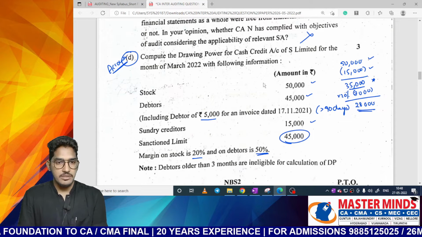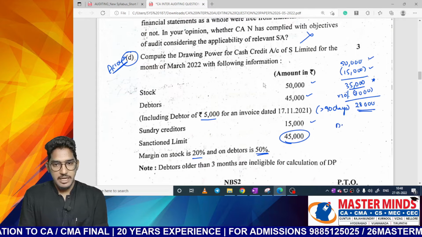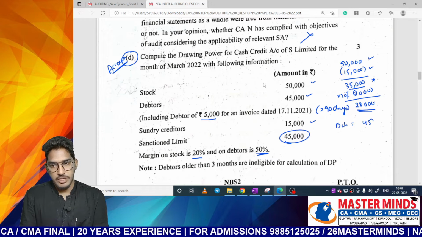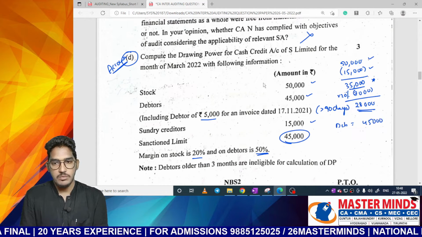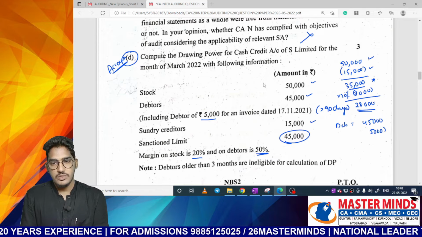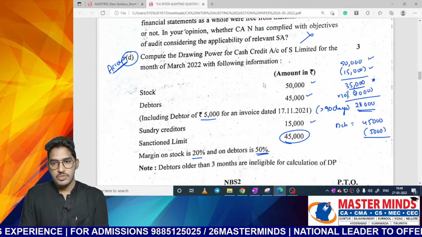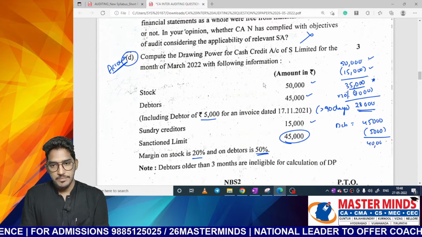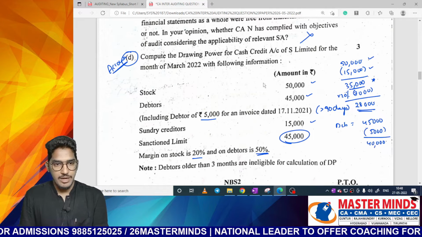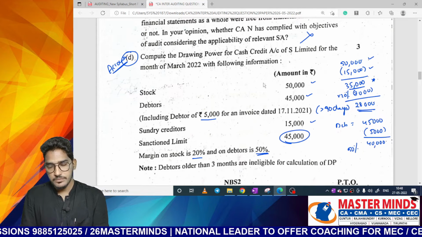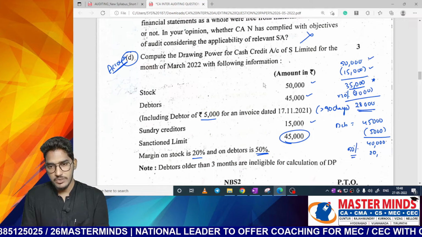And after this, we need to take even debtors also. What is the debtors value? 45,000. On this 45,000, more than 90 days. So this 5,000 we need to take it off. So totally 40,000 will be there. So on this 40,000, you have to take out 50%. So which is going to be 20,000 once again.